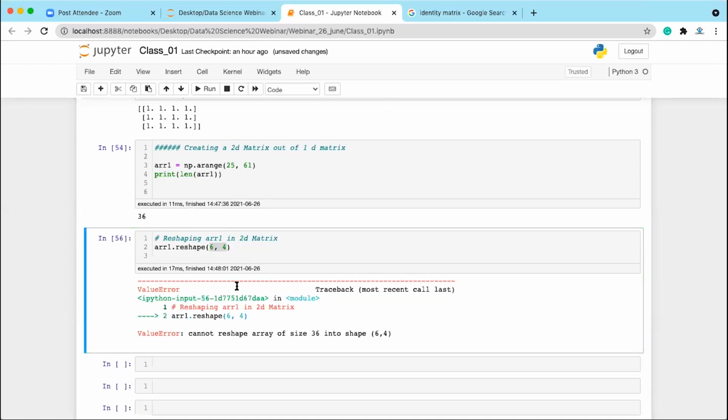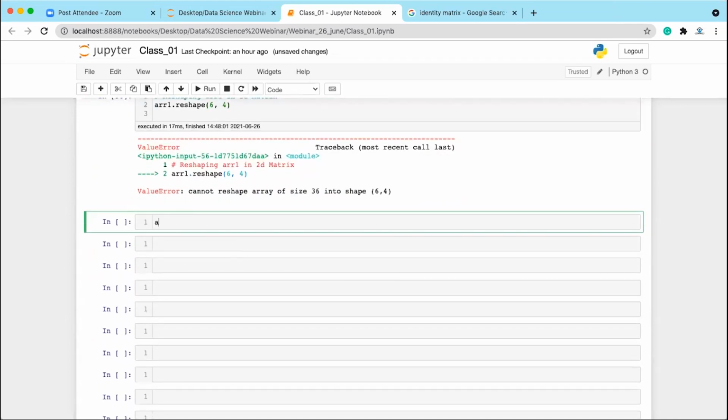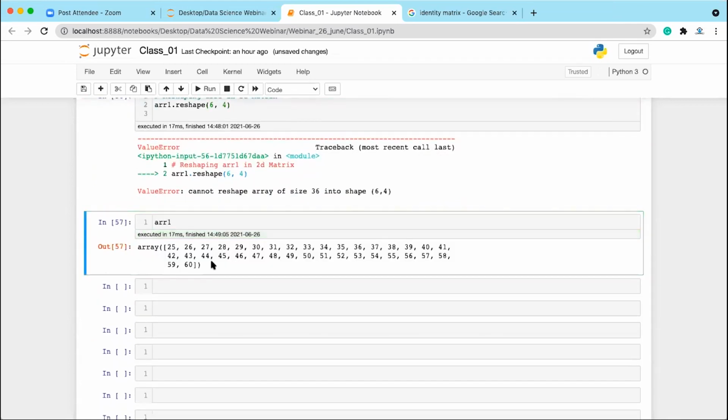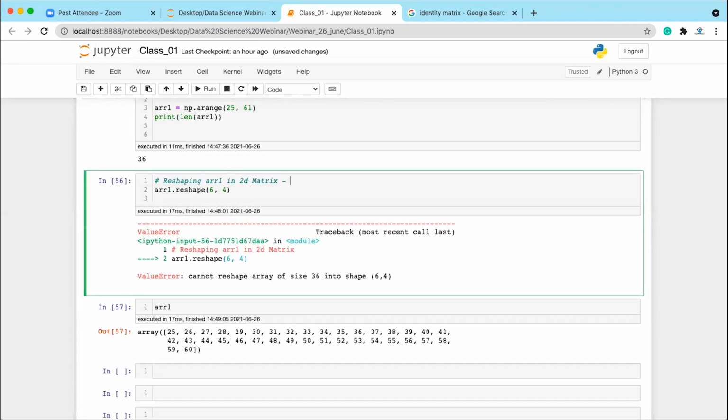Okay. Fine. Now next, what operation we are going to see is this reshape function. Let's say you have array1. Remember, this reshape function does not make any changes to the existing array object.